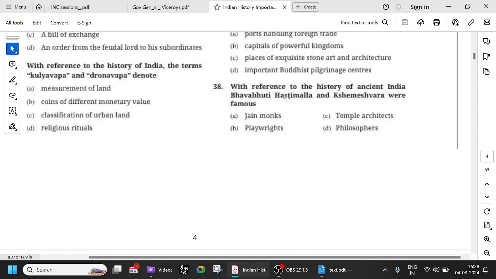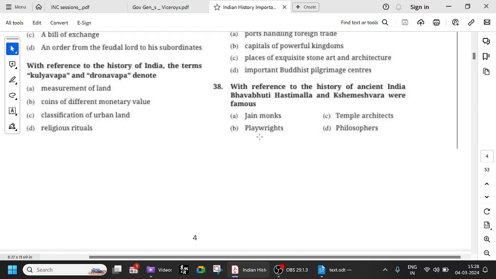So, with reference to the history of ancient India, Bhavabhuti, Hastimalla, and Shemeshwara were playwrights. They were not philosophers, architects, or Jain monks. Bhavabhuti is an 8th century scholar, around the time the Harsha Empire was ending. He was very famous for his plays, mostly written in Sanskrit, and he is almost considered equal to Kalidasa. Kalidasa is a very prominent person.